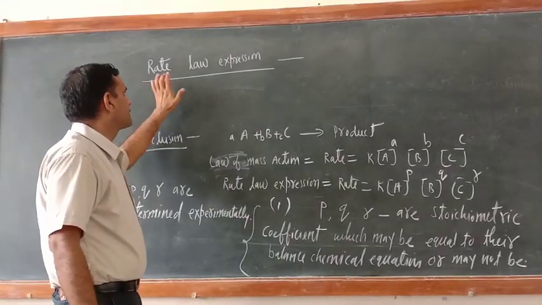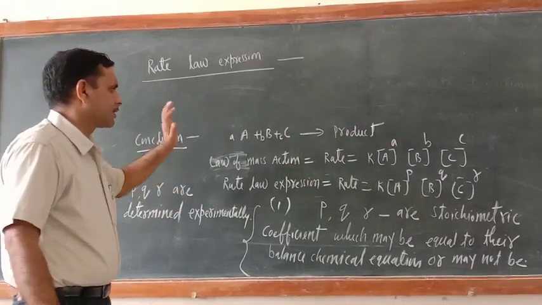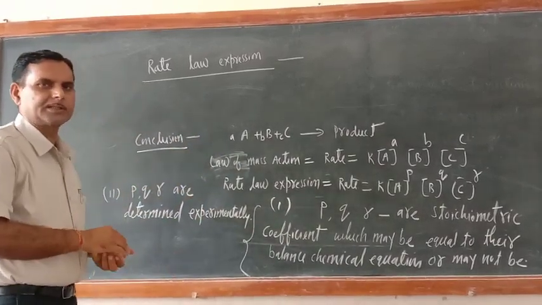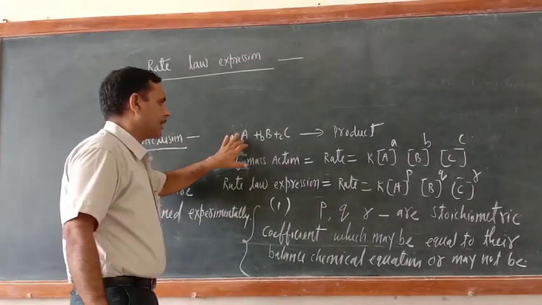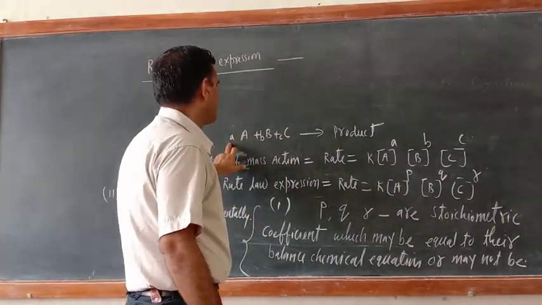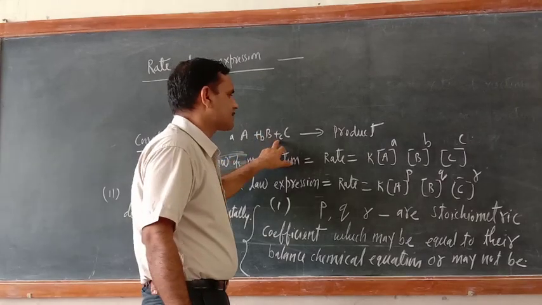Now I am going to sum up the rate law expression. The rate law expression is a purely experimental mathematical expression. Here a, b, c are the stoichiometric coefficients.